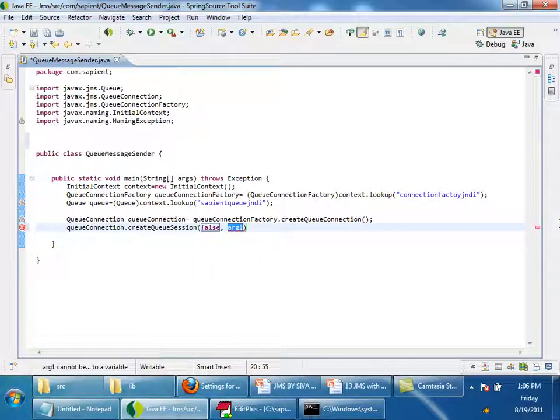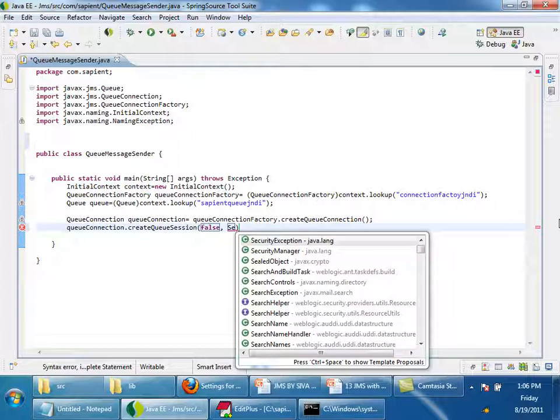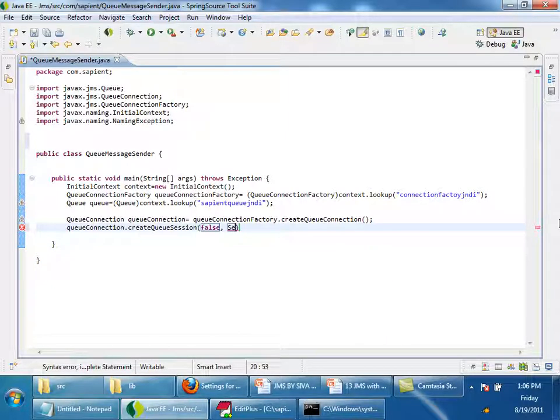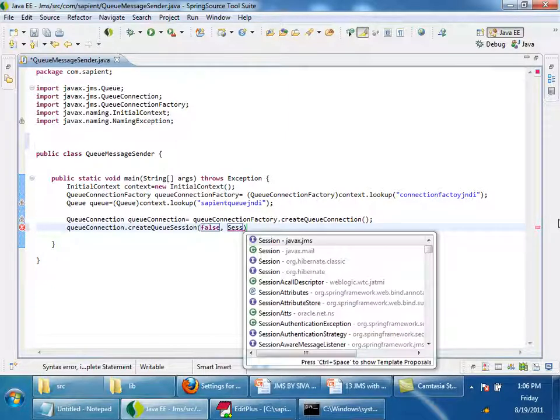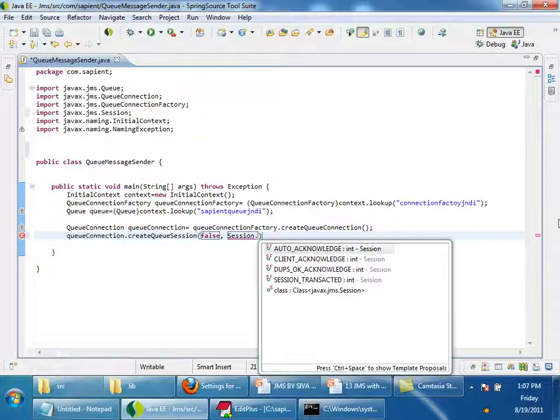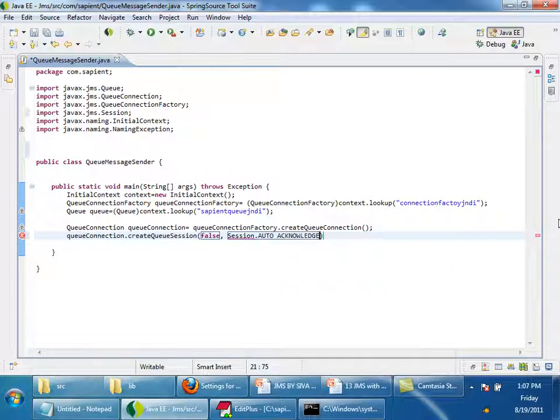Then the second one is, you have to use Session.AUTO_ACKNOWLEDGE. There are three acknowledgement modes supported by JMS.